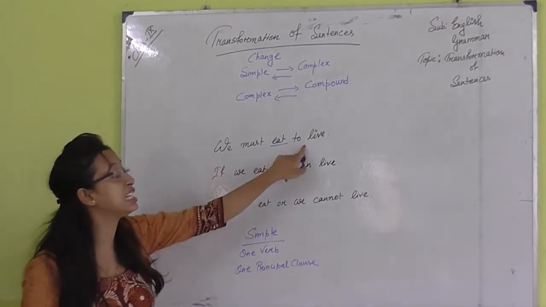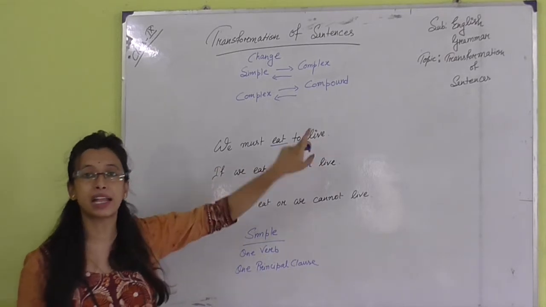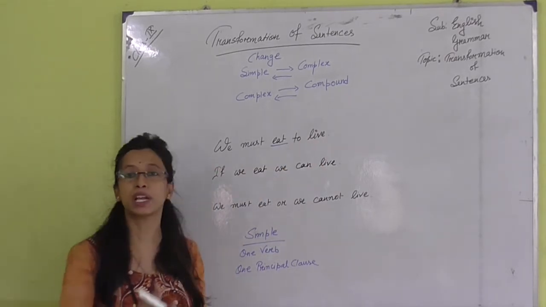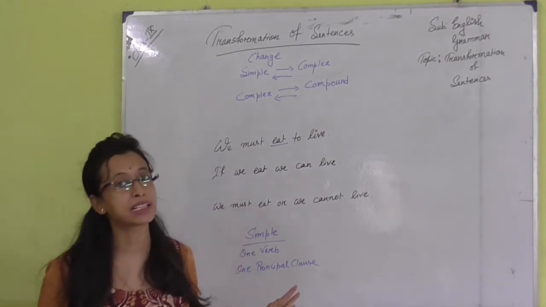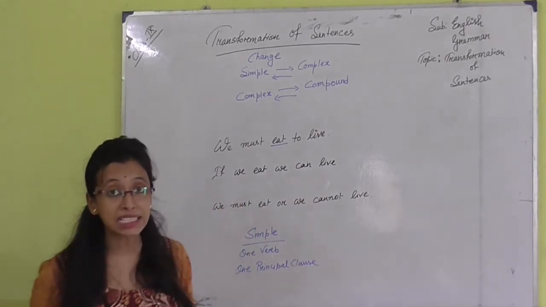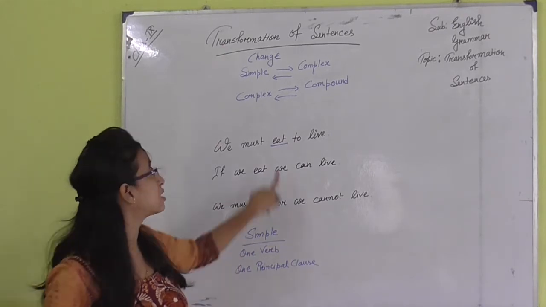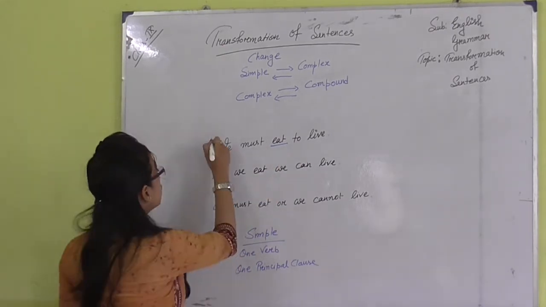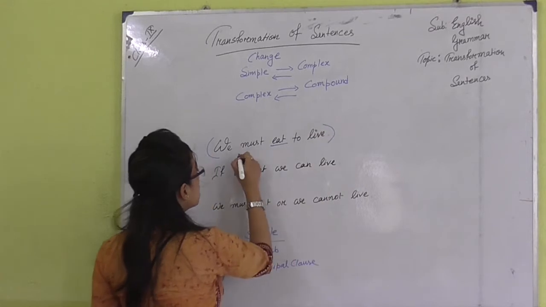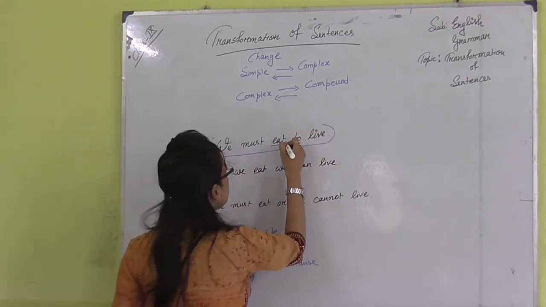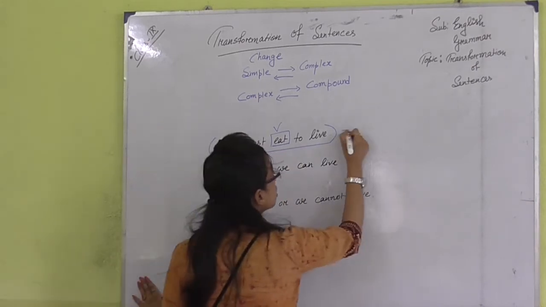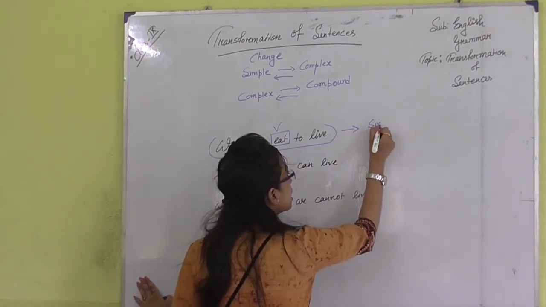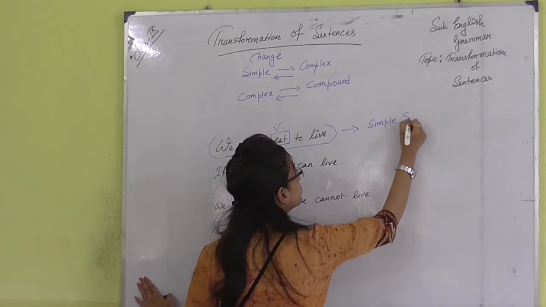With this sentence we can easily express our own view, and it bears a complete sense. So it is a principal clause. This one is the verb and this is the principal clause. That means it is a simple sentence.